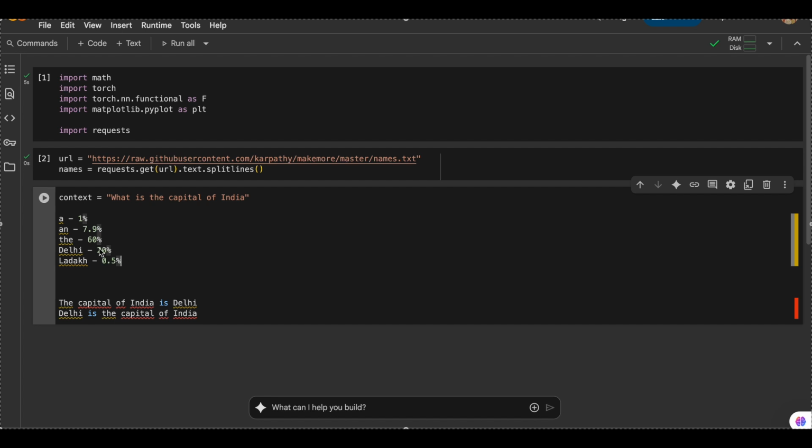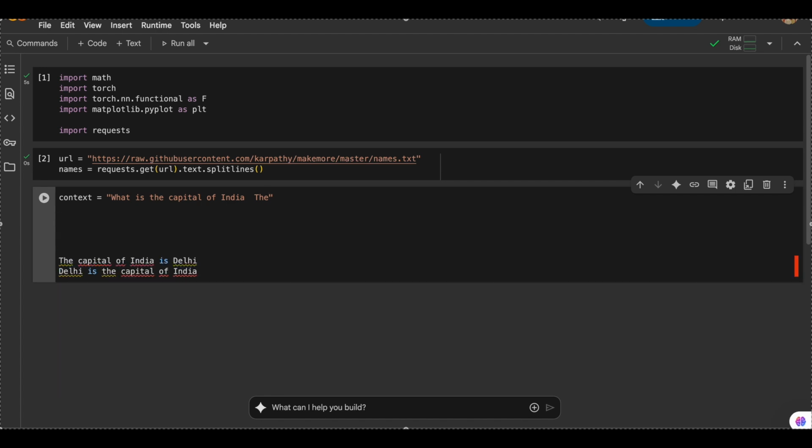Amongst these probabilities, the model chooses the word which has the highest or second highest or third highest probability. And this process is randomized. But let's just say it always chooses the highest probability word. So for now, it will choose the. Now, the will be added to the context. The will be now a part of the context. Now this entire context will be again fed to the model. Now the probability will be regenerated and we'll again get some words.